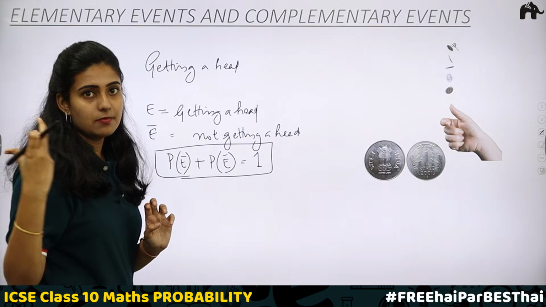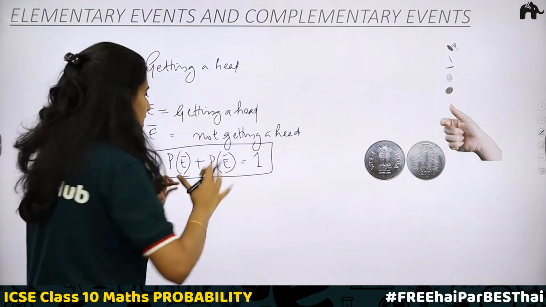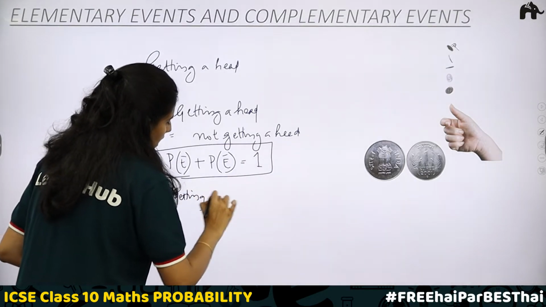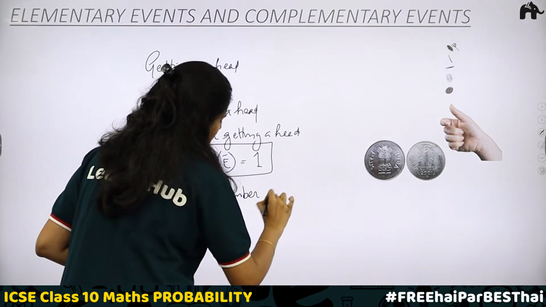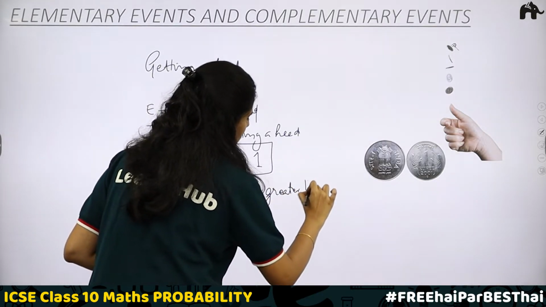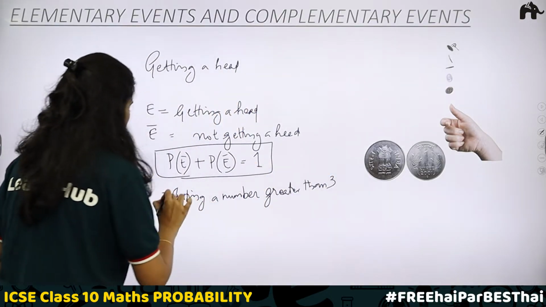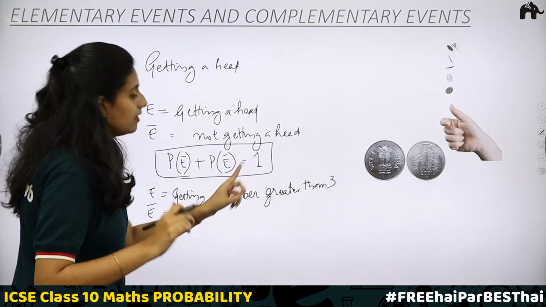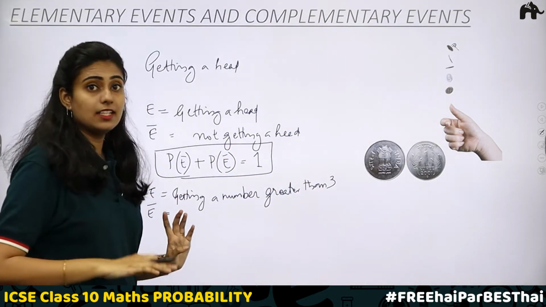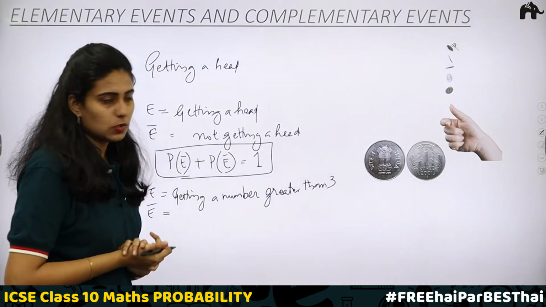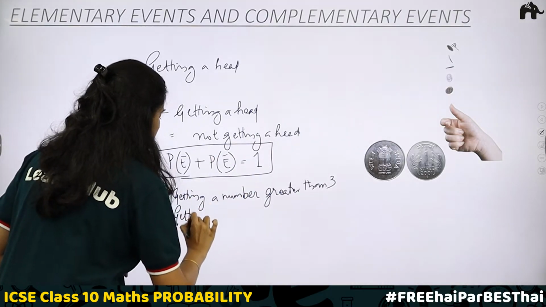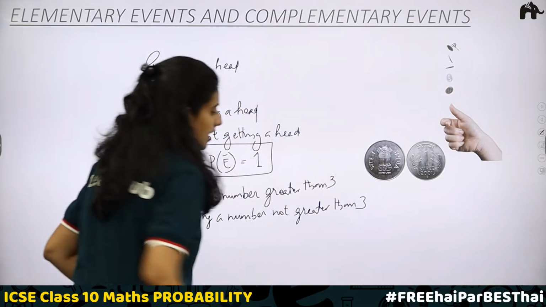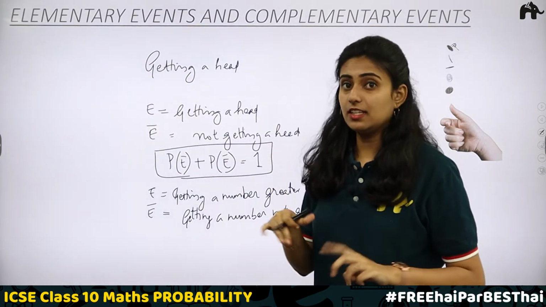Another example: when you roll a dice, I am asking you, getting a number greater than 3. This is your event. Then what is the complementary event? The complementary event will be getting a number not greater than 3. You cannot say less than 3 because in that case equal to 3 won't be included. So you have to say getting a number not greater than 3. Not greater than 3 and less than 3 are both different.